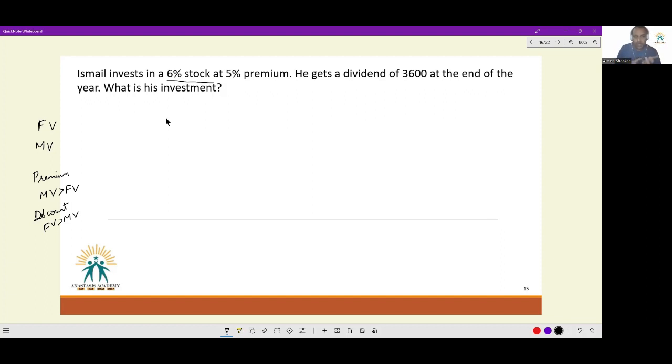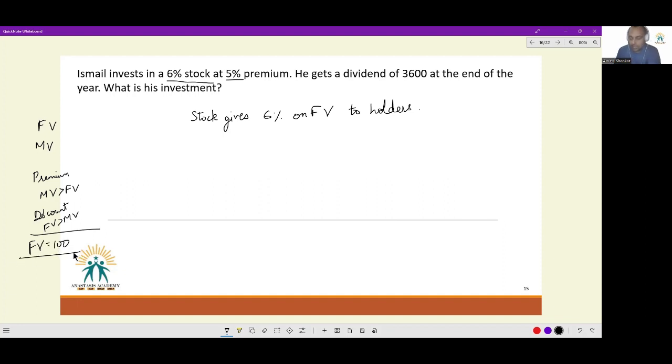The line being, Ismail invests in a 6% stock at 5% premium, means the stock gives 6% on face value to holders. And he bought it at a 5% premium. It means the number for market value is 5% higher than face value. There is one additional assumption involved. Unless otherwise stated, you are supposed to take face value as 100.